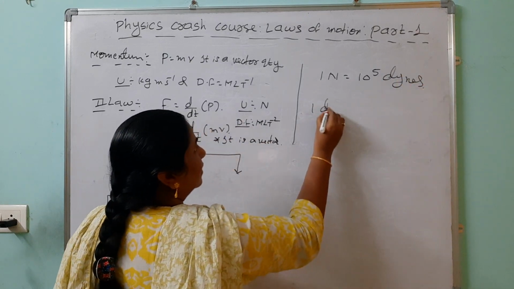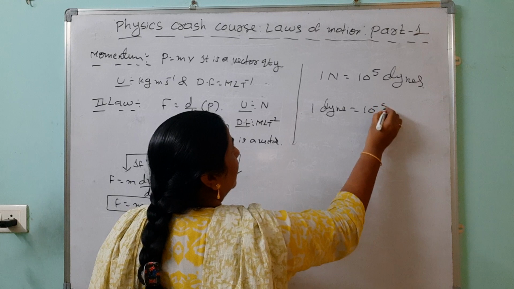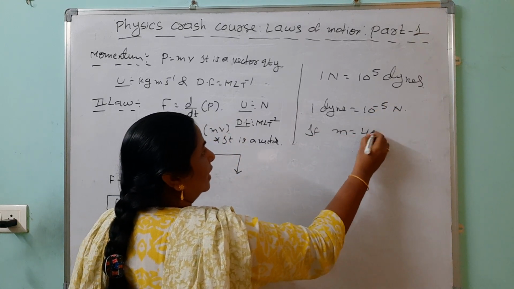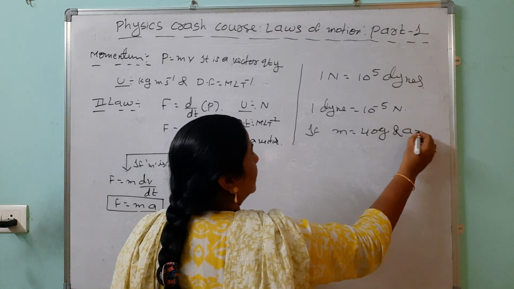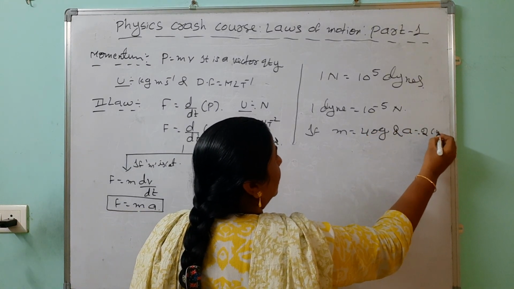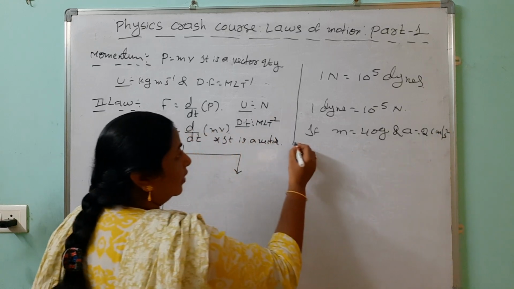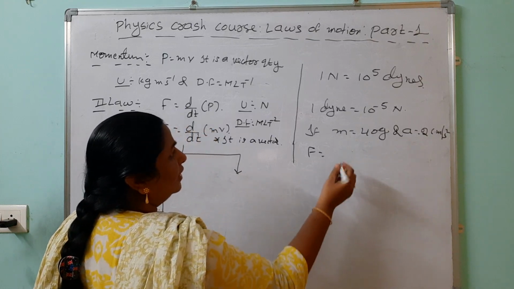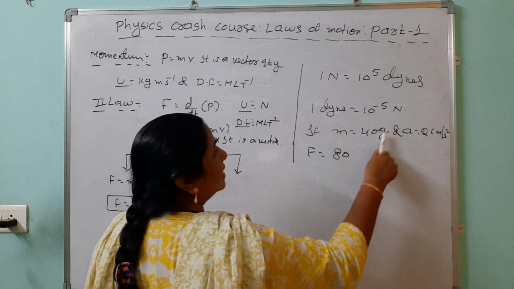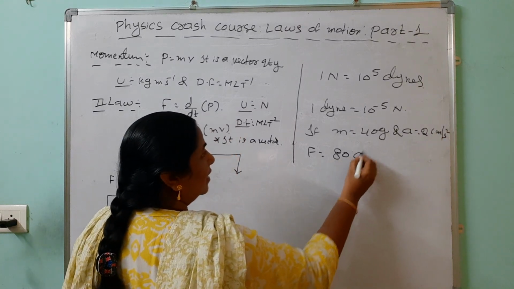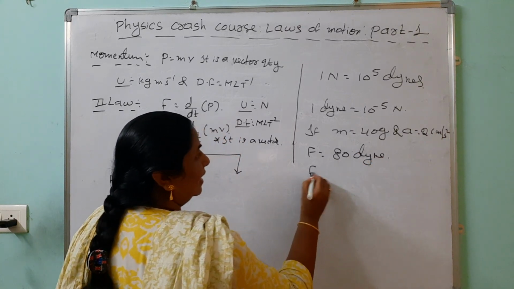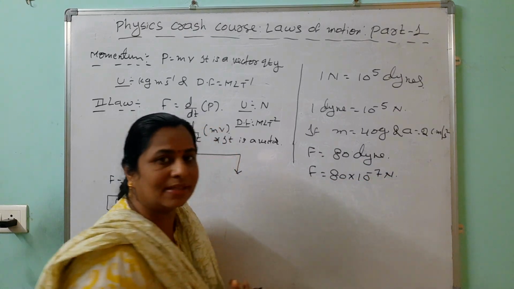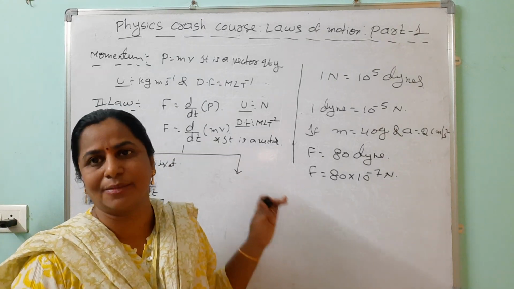Like that, 1 dyne equals 10 to the power of minus 5 Newton. Suppose m equals 40 grams and acceleration equals 2 centimeter per second square, then what is the formula? F equals mass into acceleration. 40 into 2, how much? 80. But this is in grams and centimeters per second square, which means we are getting it in dynes. Then we should write F equals 80 into 10 to the power of minus 7 newtons, also we can apply. So unit is playing an important role.